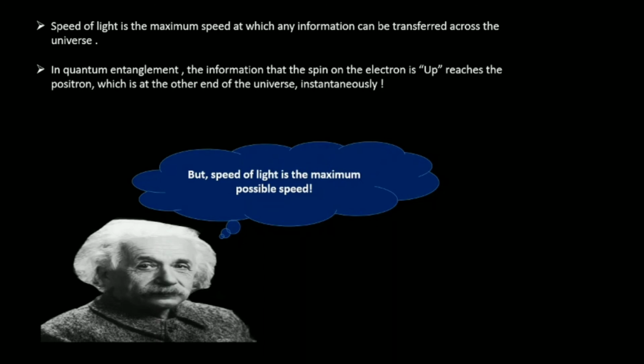In fact, he called this phenomenon of quantum entanglement a spooky action at a distance. And if Einstein can be spooked by this phenomenon, one can imagine how crazy quantum entanglement must really be.